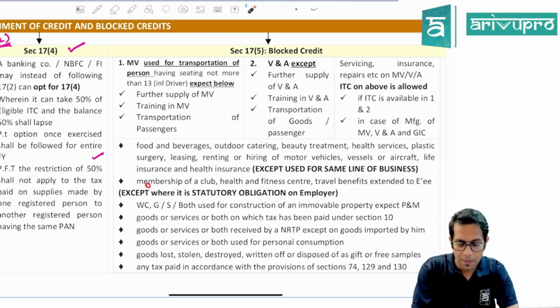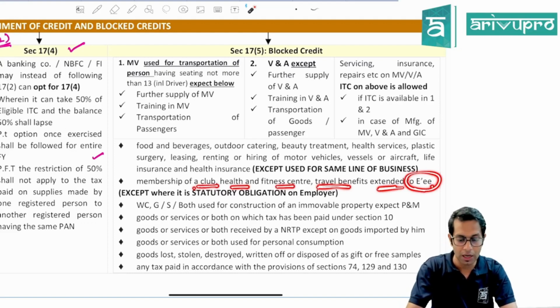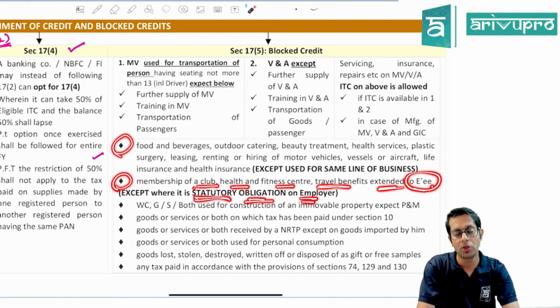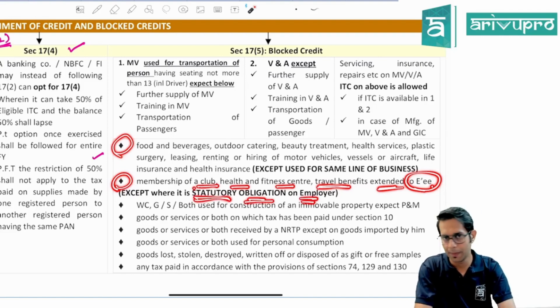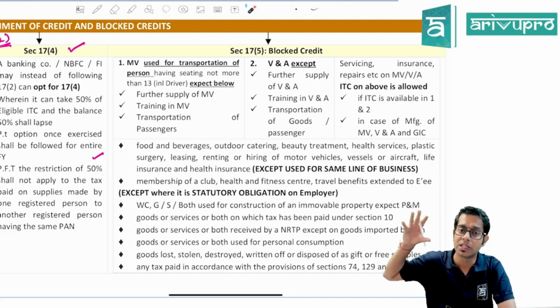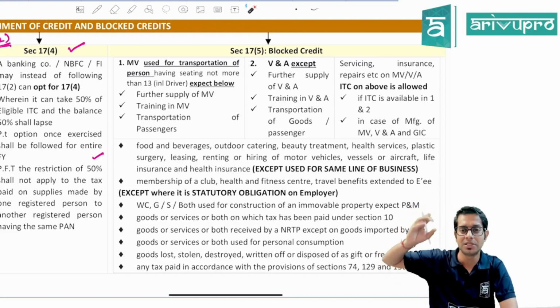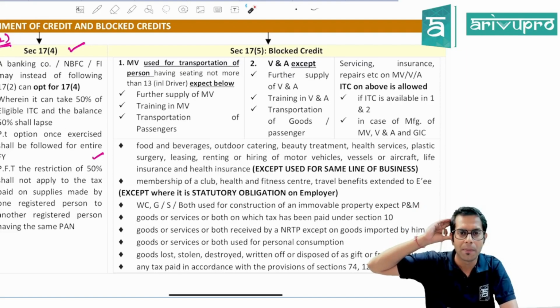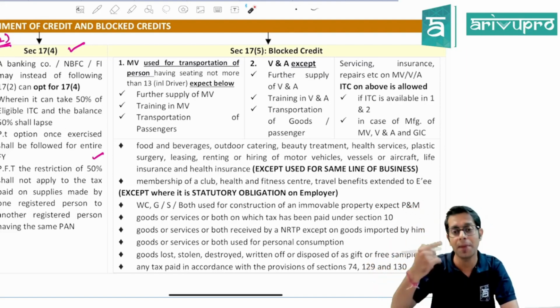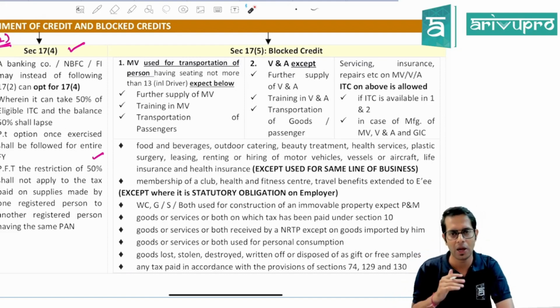Similarly, you will not be allowed to take input tax credit on membership of a club, health center, fitness center, and the travel benefit which is extended to employees. However, on both these items, you will be allowed to take input tax credit if there is a statutory obligation on the employer to provide the same to the employee. For example, normally, if I provide any food to my employees, am I allowed to take input tax credit? The answer is no. But if there is some statutory obligation, say for example, there is a Factories Act which says, Mr. Dilip, it is your responsibility to give food to your employees. Now, because there is a Factories Act which is putting a responsibility on me to provide food to my employees, therefore I am giving food to my employees. In that case, I will be allowed to take input tax credit.